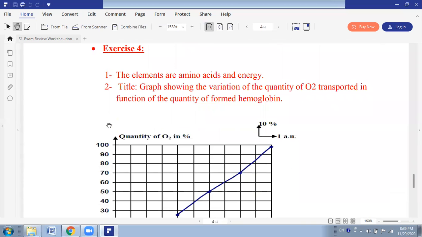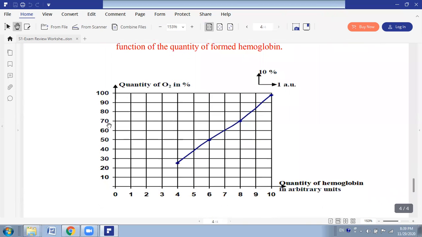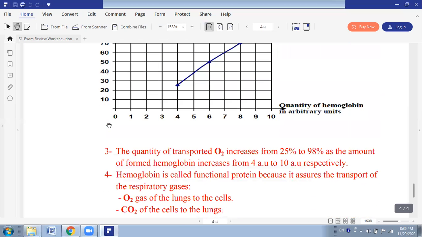Drawing the graph, always the one found up will be down in the graph. So the quantity of hemoglobin in AU will be down, and the quantity of oxygen in percent will be up. Respect the scale and the title. Analyze the obtained results. You have to say that the quantity of transported oxygen increases from 25 to 98, and the quantity of hemoglobin increases from 4 AU to 10 AU respectively.